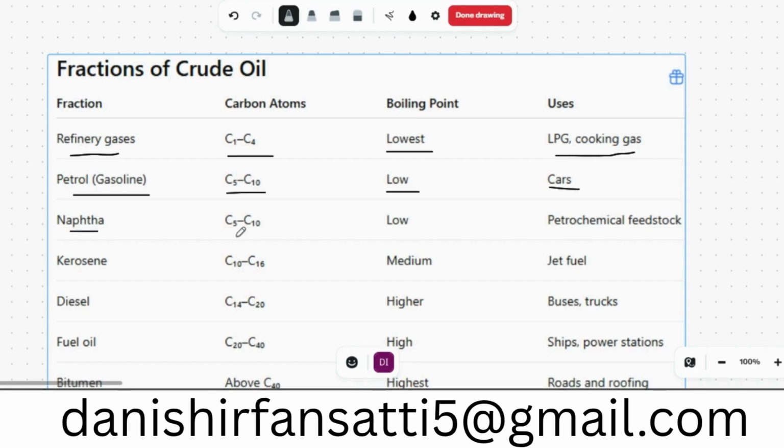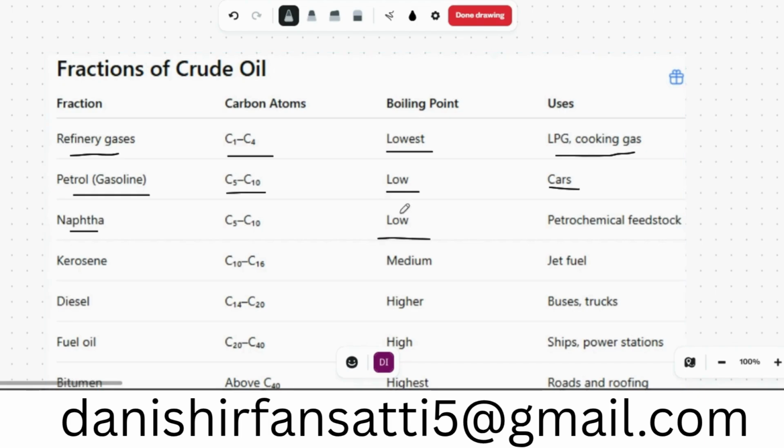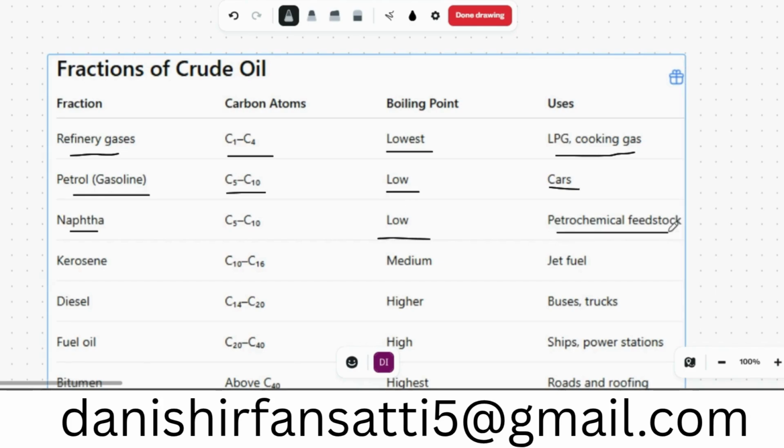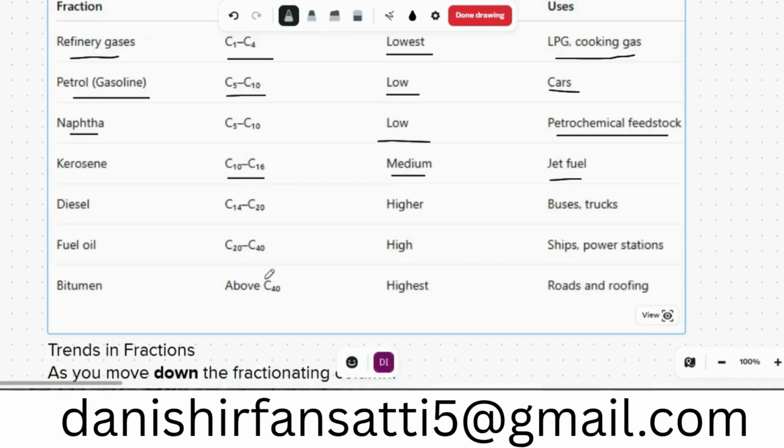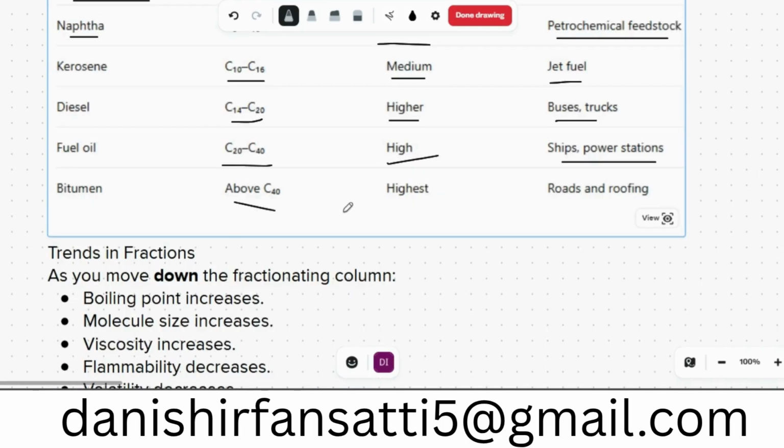Petrol has a low boiling point and is used in cars. Naphtha is also C5 to C10, has a low boiling point, and is used in petrochemical feedstock. Whereas kerosene is a medium fuel, C10 to C16, used in jet fuel. Diesel is from C14 to C20, higher, used in buses and trucks. Fuel oil has a high boiling point and is used in ships and power stations. Bitumen is above C60, the highest, and used for roads and roofing.